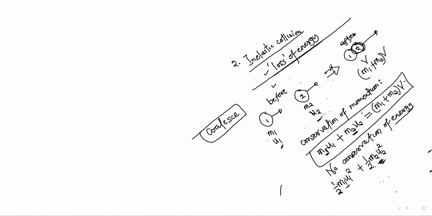Is it equal to half M1 plus M2 times V squared? Can somebody answer me yes or no? Is it equal? No, sir. You can see it's not equal.